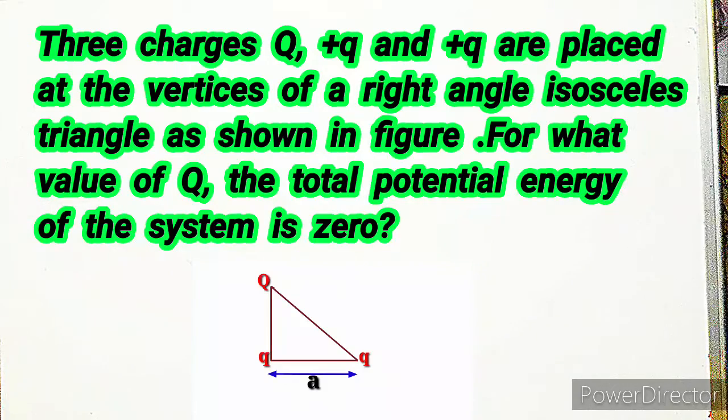The question is: three charges, capital Q and small q, are placed at the vertices of a right-angled isosceles triangle as shown in the figure. For what value of Q is the net electrostatic energy of this configuration 0?